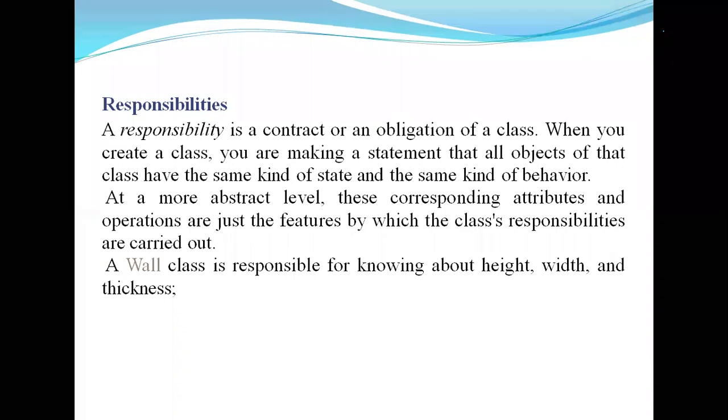That behavior represents responsibilities. At a more abstract level, the corresponding attributes and operations are just the features by which the class's responsibilities are carried out. A wall has responsibilities such as knowing about its height, width, and thickness.